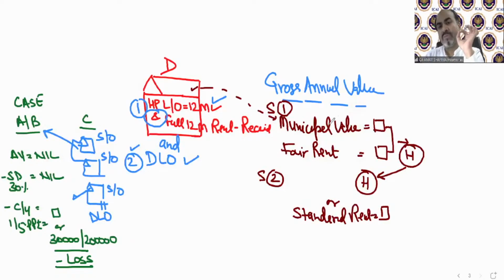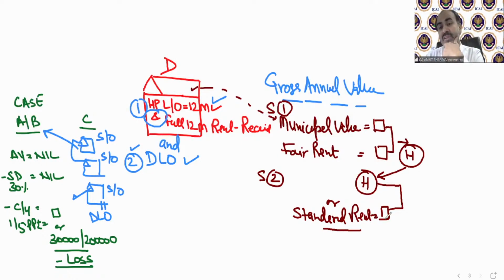So first of all, municipal value and fair rent, whichever is higher, you need to take. This higher value needs to be compared with the standard rent, which is also given in the question.